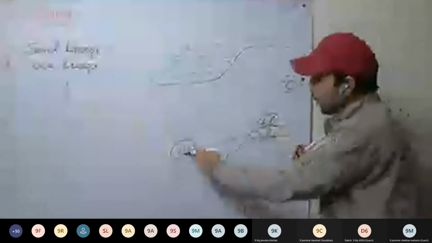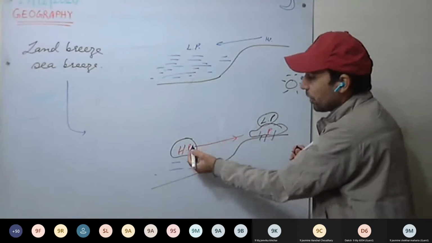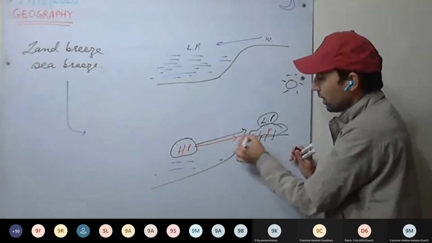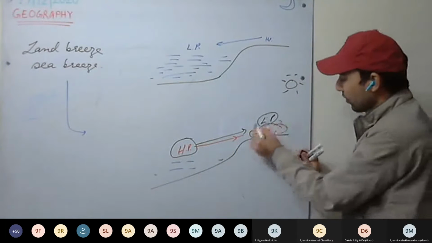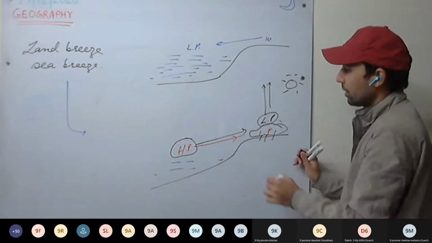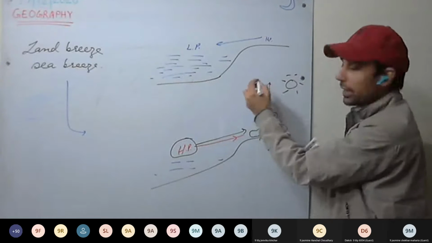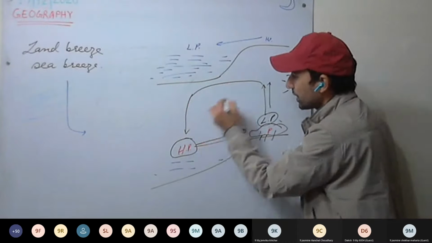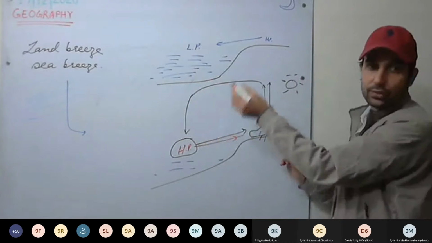So a pressure gradient is there. So air will move from high pressure towards low pressure. And this warm air, as air gets warm, it will rise. Now in the upper atmosphere it gets cold and it moves. And this is how circulation continues.